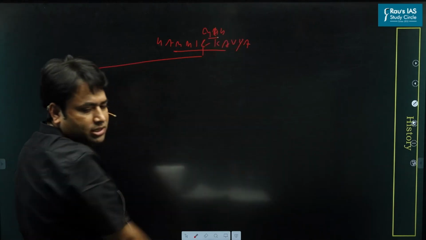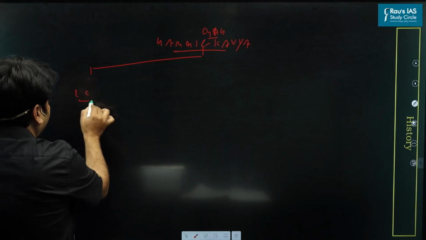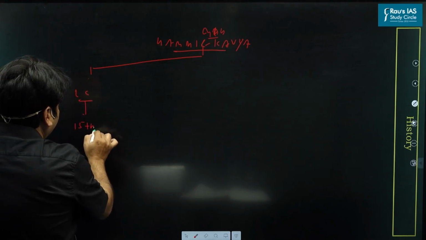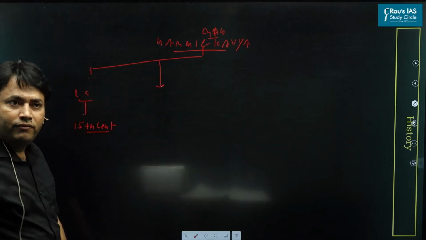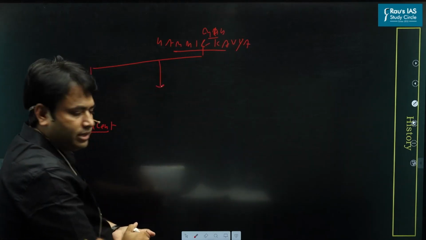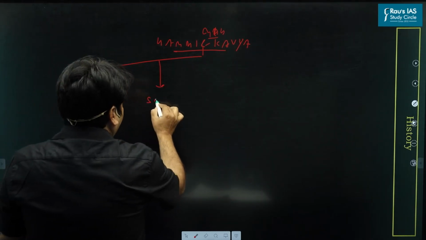Hammira-Mahakavya. So what are these important informations? First, this is an important literary composition of the 15th century. This we need to know. And the second important thing is that this is written in Sanskrit language.